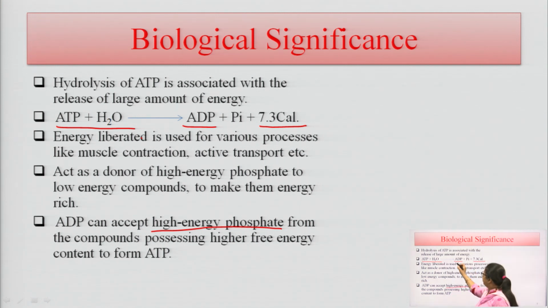This reaction can be reversed whenever there is a high energy phosphate group available in the reaction. So, this reaction can be reversed and there is formation of what? ATP here. So, there is no hydrolysis, there is a formation of ATP from ADP and a phosphate group.